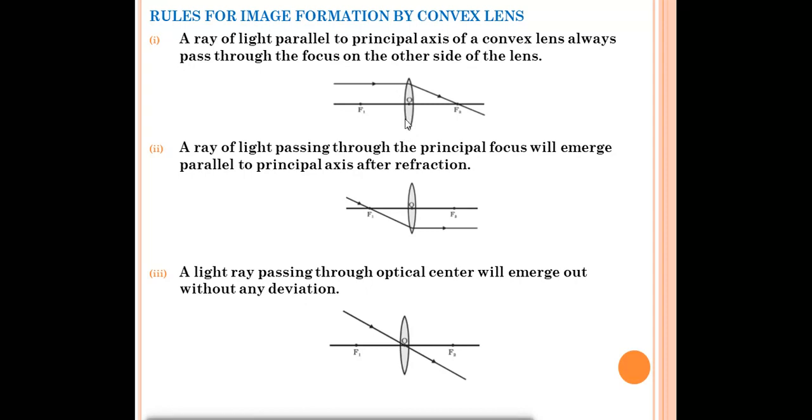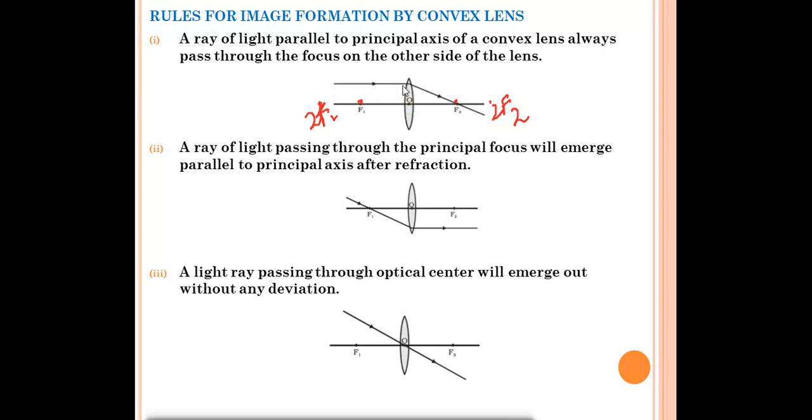Suppose this is your convex lens. This is the first side and this is the second side. On this side you mark the focus f1 and on this side you mark f2. Again, if you want to mark, this will be 2f1 and this will be 2f2, but in this you don't need this one. This is the principal axis. This is the center point, called the optical center of the lens.